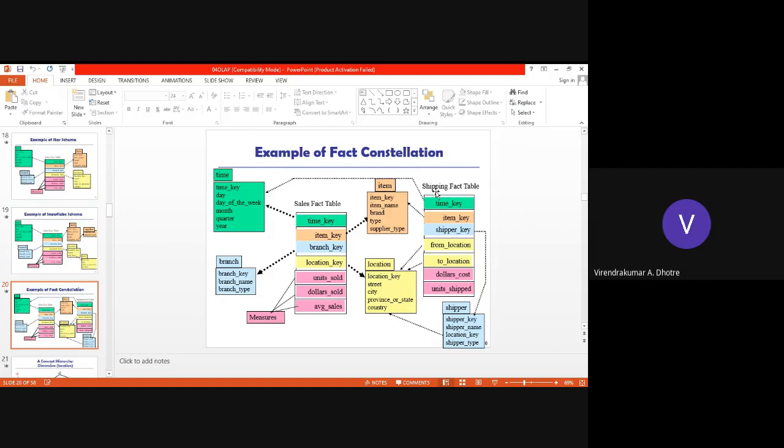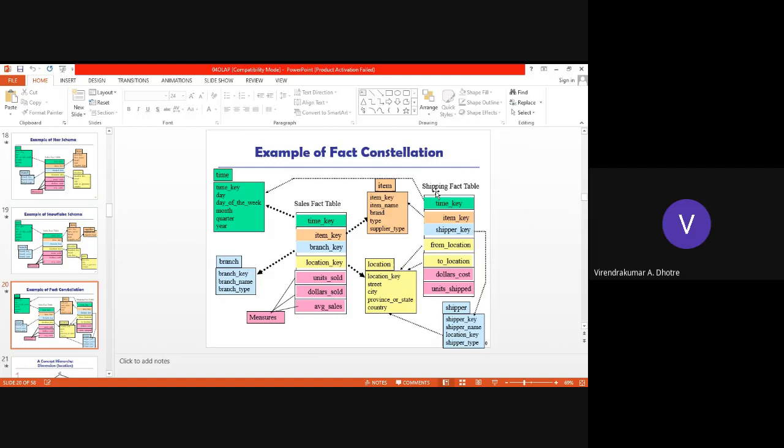Even item keys are present in both sales and shipping fact tables. So we can say the item dimension table is shared between two fact tables, right?